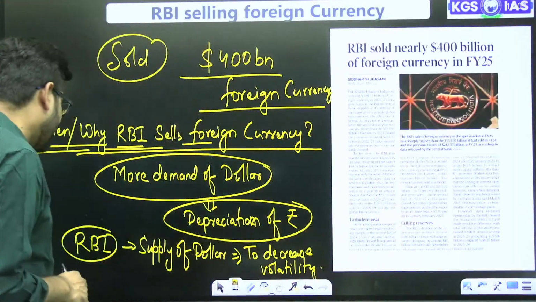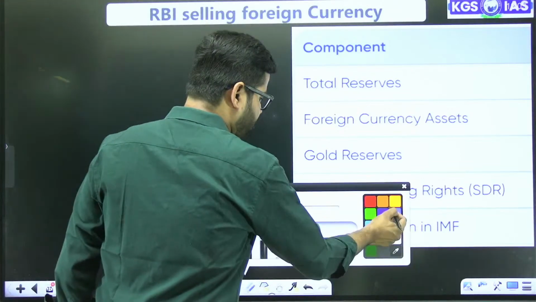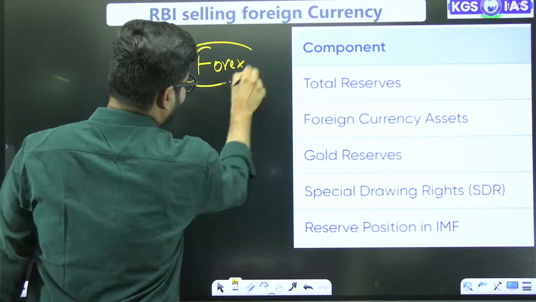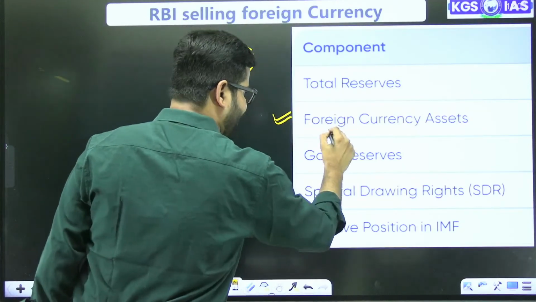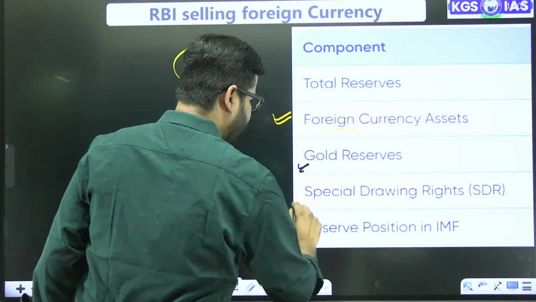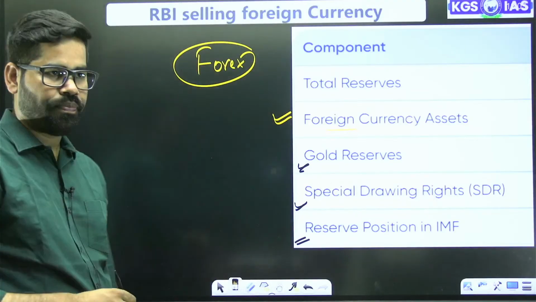Now, if we look at the RBI, we have this forex reserve. In the forex reserve, you will find foreign currency assets. There are also gold reserves, special drawing rights, and the reserve position in the IMF.